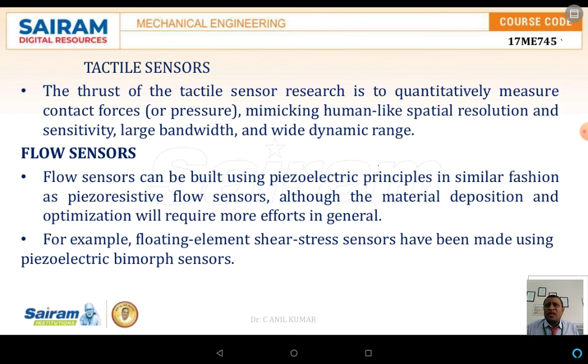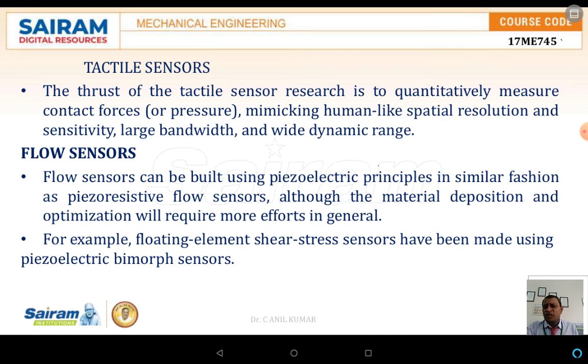The tactile sensors: the thrust of tactile sensor research is to quantitatively measure contact force or pressure, mimicking human-like spatial resolution and sensitivity, large bandwidth, and wide dynamic range. The flow sensors also have a major application with respect to piezoelectric materials. Flow sensors can be built using piezoelectric principles in a similar fashion to piezoresistive flow sensors, although the material deposition and optimization will require more effort in general.